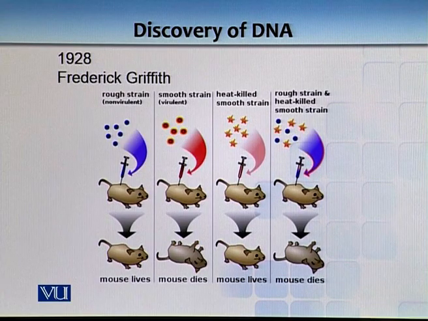The rough strain was non-virulent, while the smooth strain is virulent, because it has a carbohydrate shell on it, which makes it virulent because it escapes your immune system. So in the first image, when you inject mice with a rough non-virulent strain, it doesn't die, it lives. But when you inject a smooth strain, the mouse dies.